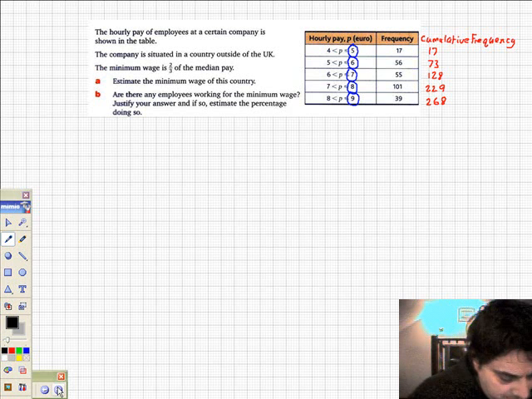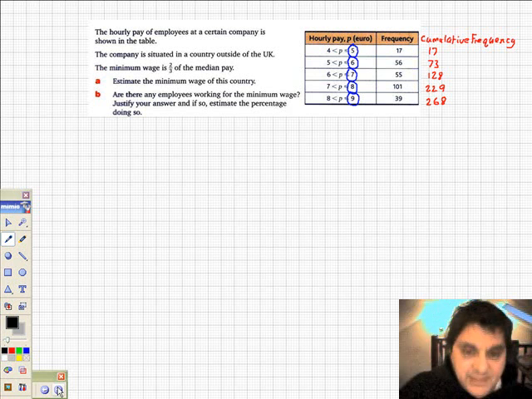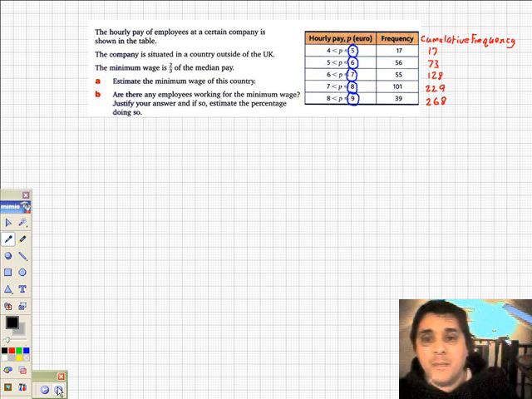Can't see actually. Oh, there is question 7. Right, that's on page 99. It says the hourly pay of employees at a certain company is shown in the table. The company is situated in a country outside of the UK. That could be relevant later.